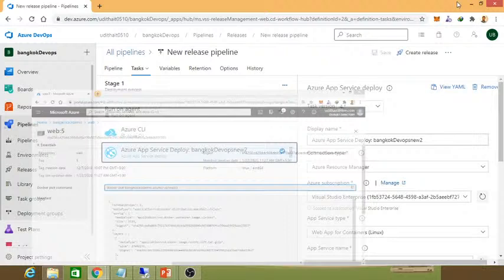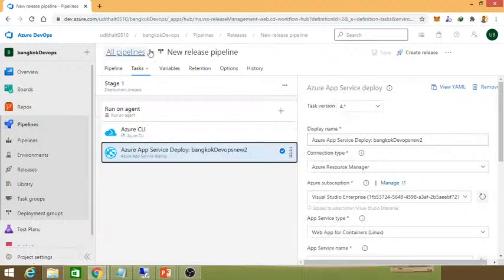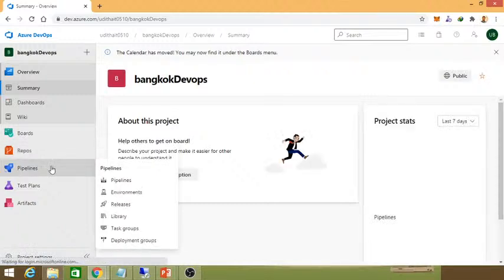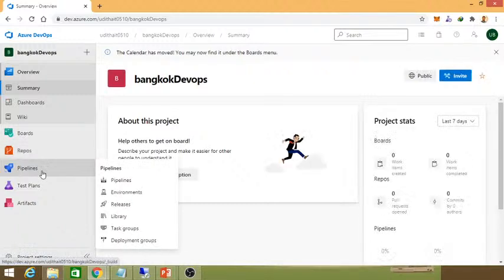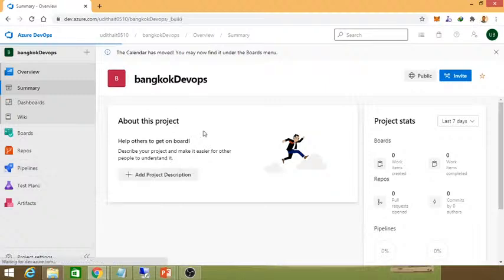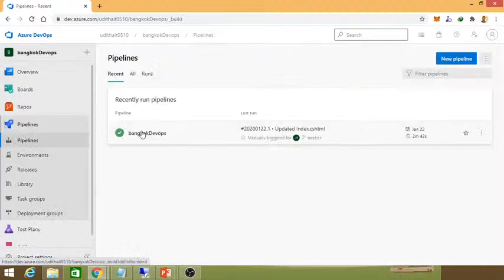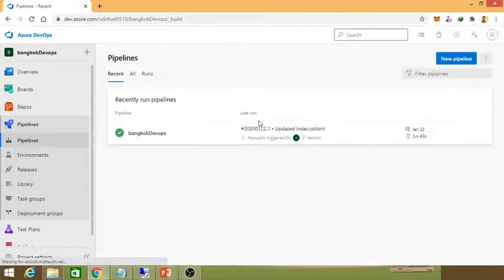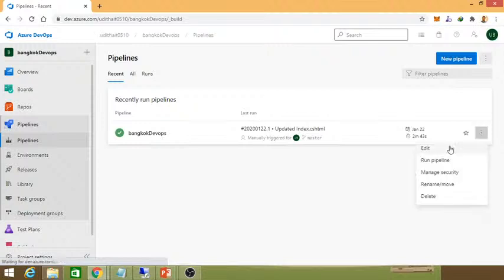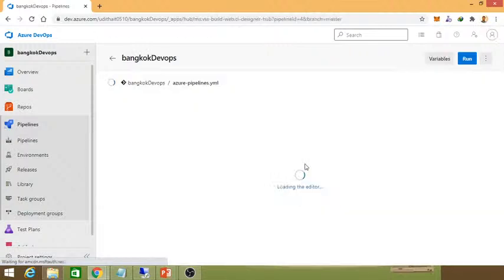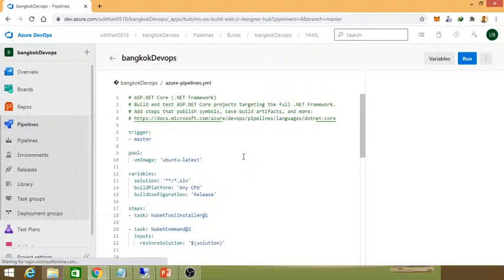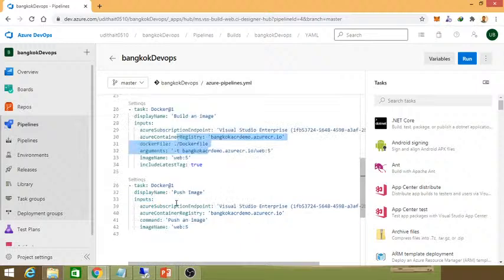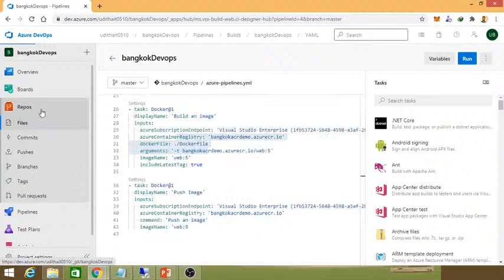So you can use the dev.azure portal. Here I have this project, and in that I use Docker in the pipeline. The project we have created, I can use in the build pipeline and also in the release pipeline. In the build pipeline, I have set up a YAML file. So it's a YAML configuration, right? In the YAML configuration, I have two steps. One is to build the image based on the Docker file. Then lastly, push the image, right? Those are the steps I want to highlight.